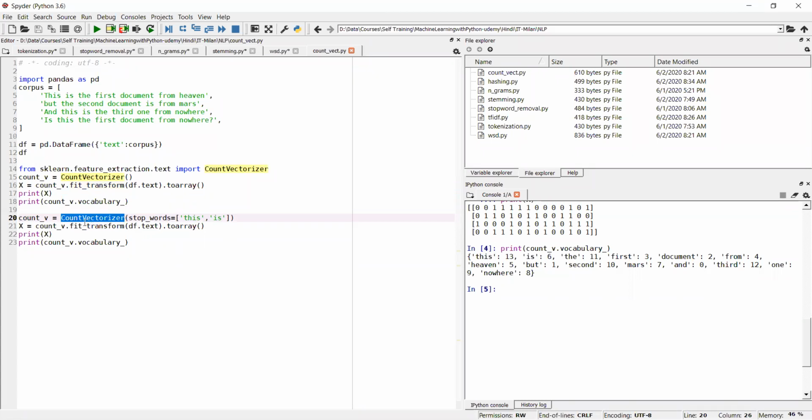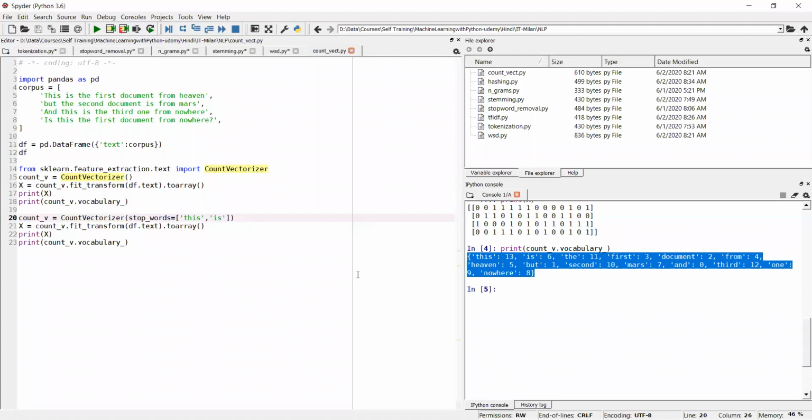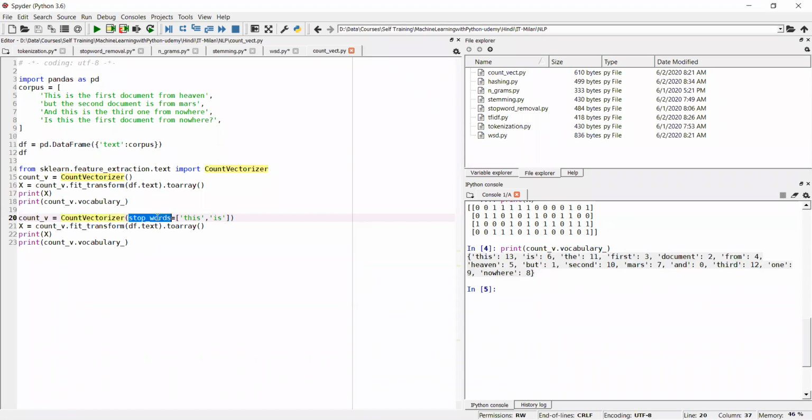Okay. So now the same library, CountVectorizer. In the above example, we didn't take out the stop words. Now this library has a feature: if you declare stop words equal to, say, two stop words you want to remove, then what will happen if they are present?